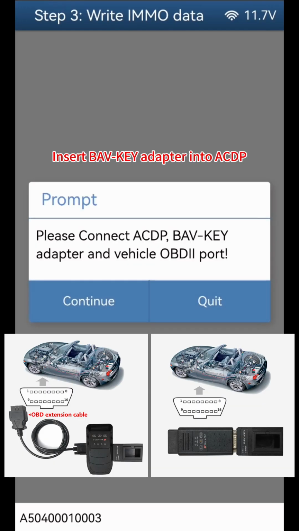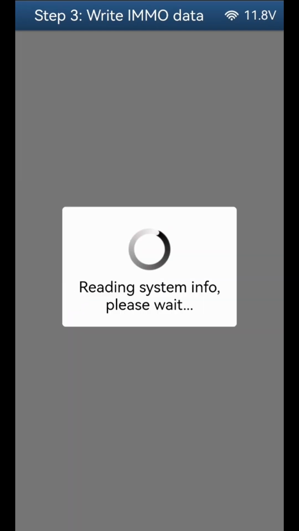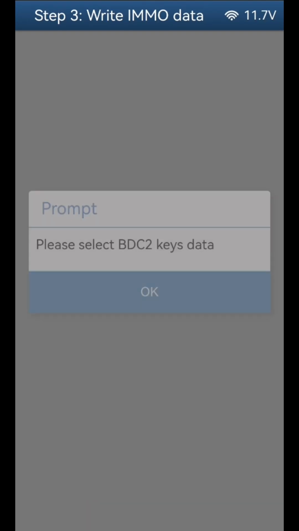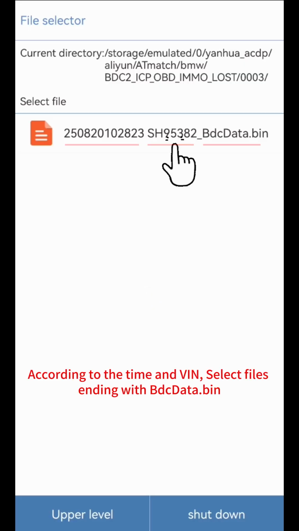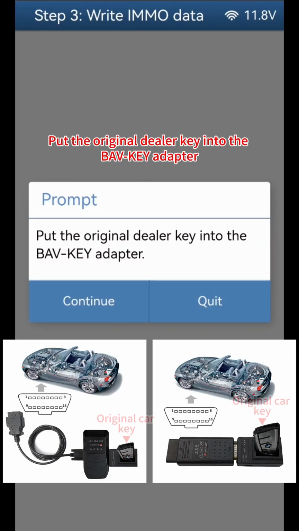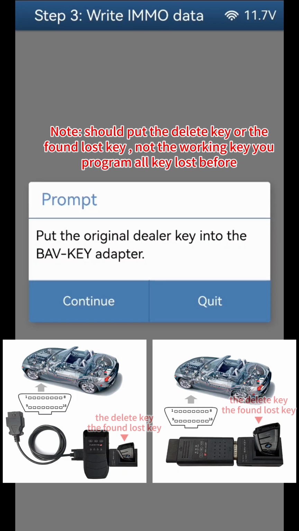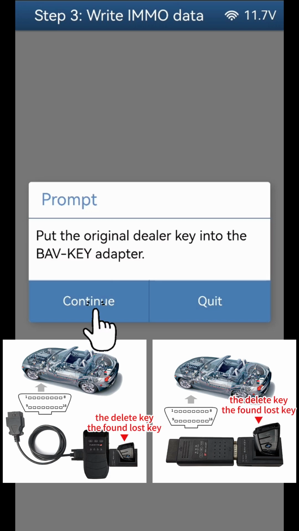Insert the BAV key adapter into the ACDP. Click Continue. Click Continue. Click OK, select BDC2 keys data. According to the time and VIN, select files ending with BDC data, bin. Put the original dealer key into the BAV key adapter. Note, you should put in the dealer key or the found lost key, not the working key you programmed in all key lost before. Click Continue.